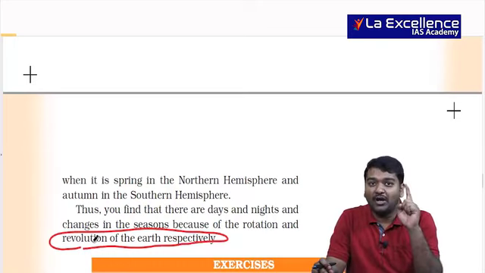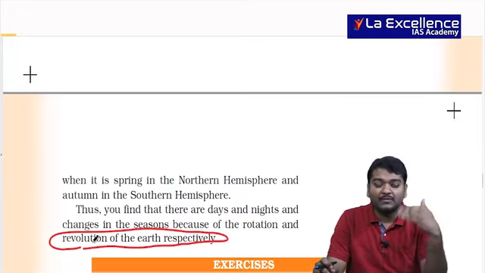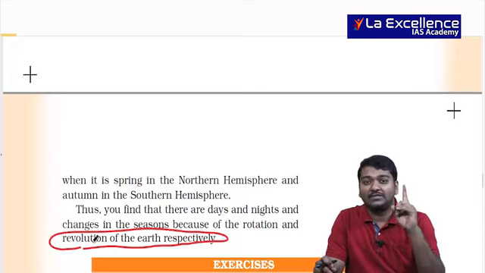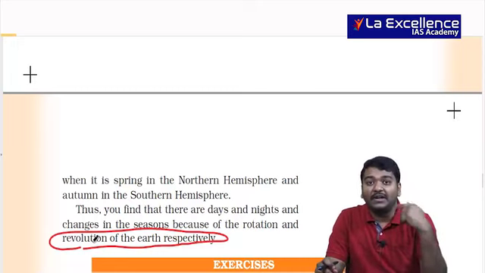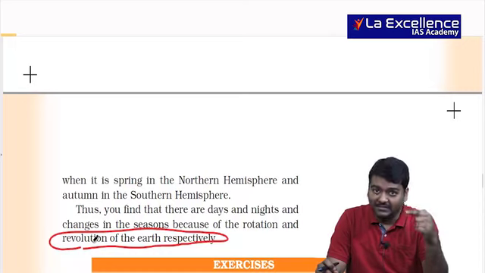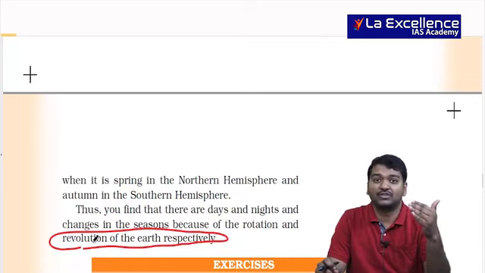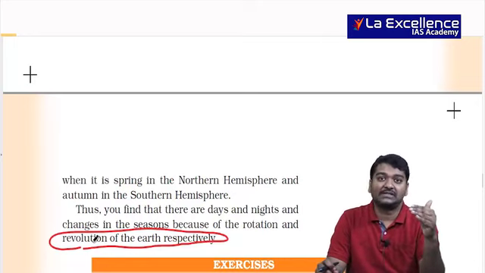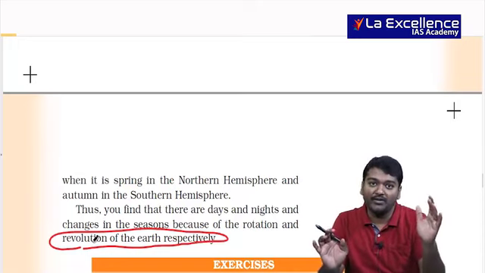See guys, rotation alone does not determine day and night. At the north pole, if you consider only rotation, if it is the summer solstice, it will be only day. In the southern hemisphere, it will be only night. But if you look at any particular area, the complete earth having day and night, then it is rotation and revolution as well. Till 66.5, rotation is enough. Above 66.5, revolution is also important, because above 66.5, day and night means 6 months of day and 6 months of night. That is important for us.